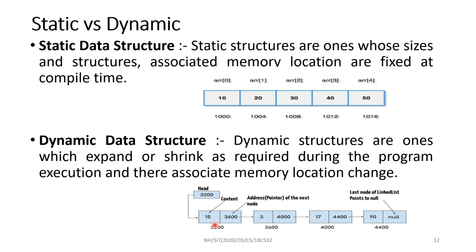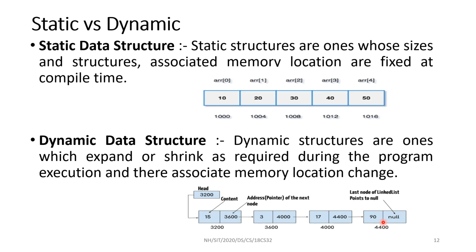So here what arrangement is required? The second node address in the first, the third node address in the second, and after removal of this one, the list has only three elements. Here we have to modify the address to null. That indicates that we have removed one element. The number of elements has now shrunk.